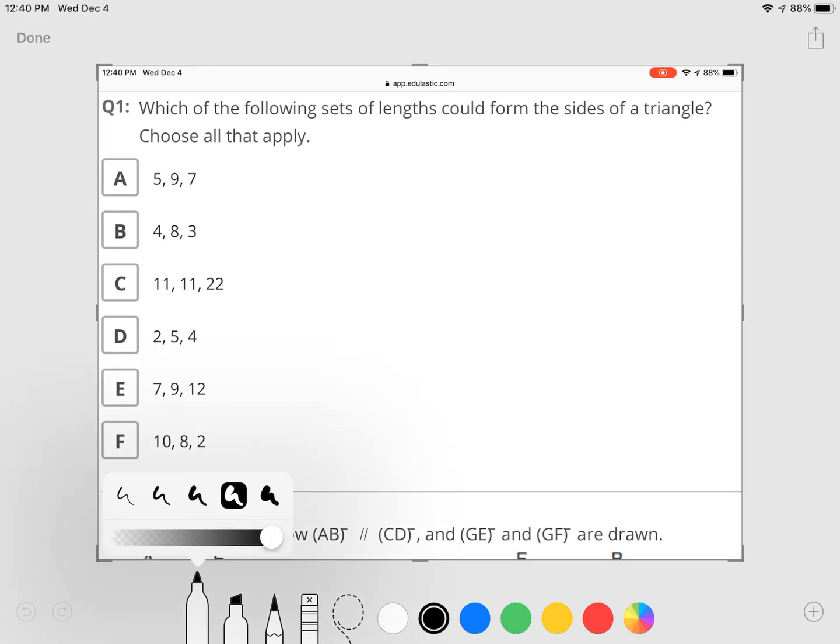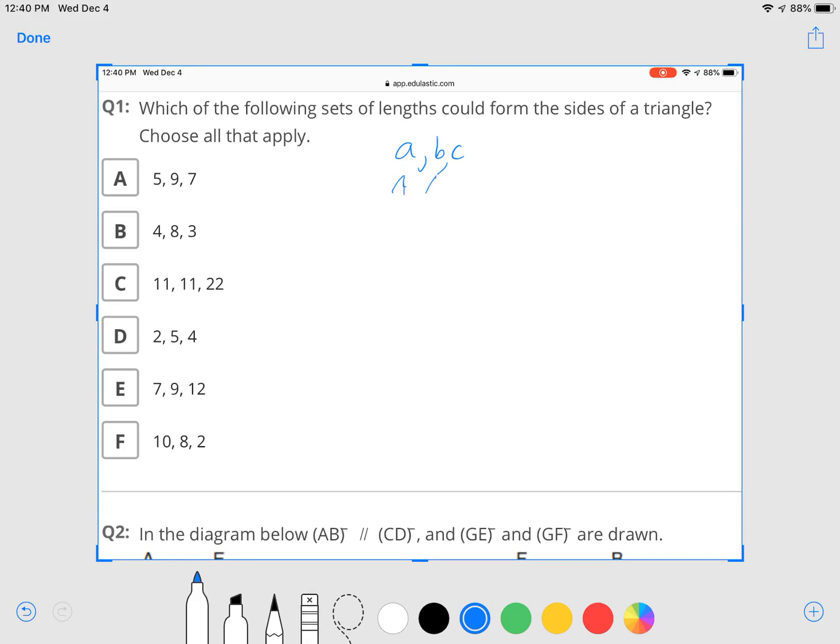So for this one, you have to recall something called the triangle inequality. The triangle inequality states that if you have 3 sides of a triangle, A, B, and C, where A is the smallest one, B is the medium-sized side, and C is the biggest, then for it to actually be a triangle, we require that the sum of the 2 smallest ones, A plus B, has to end up being bigger than the remaining side, which is C. So what we have to do is go in and find the 2 smallest sides and see if they add up to be bigger than the third side.